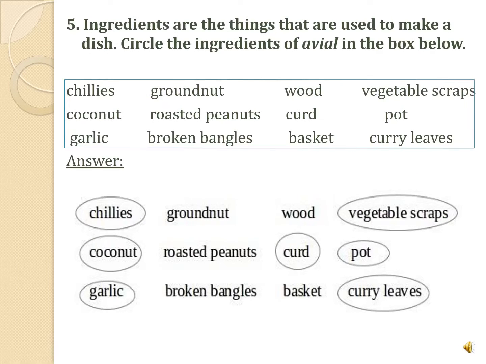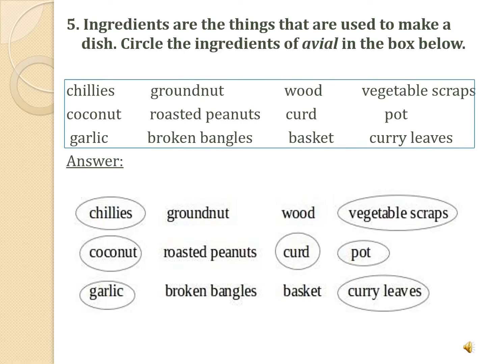Now, the next question, and this is the last question. There are some ingredients given to you and you have to find out which were the ingredients used in making avial. So now you have to circle the ingredients of avial in the box below. So what are the ingredients? Let us read one by one and let us recall. Was this ingredient in the chapter? Okay, so we will get our answer.